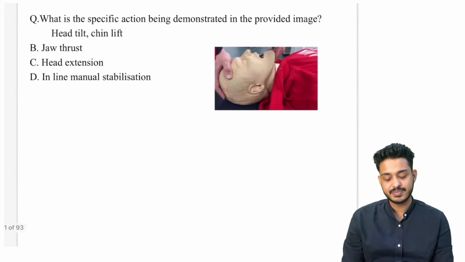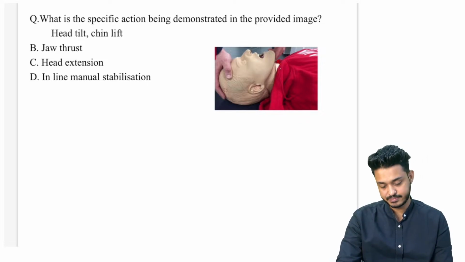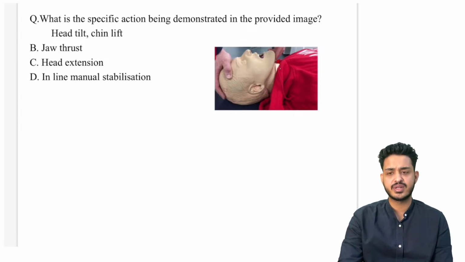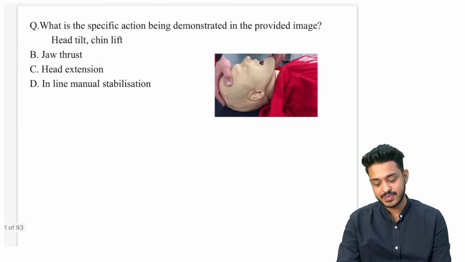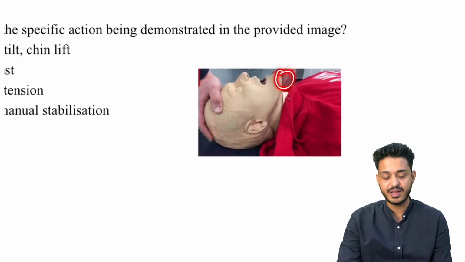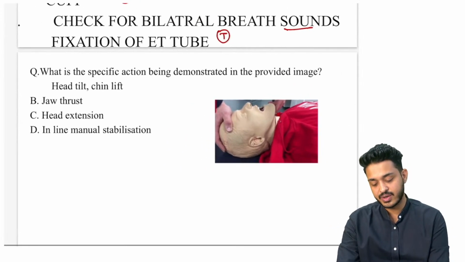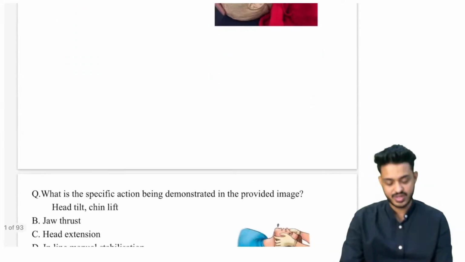Okay, what is the specific action being demonstrated in the provided image below? What is this action? Is it a jaw thrust, head extension, inline manual stabilization, or head tilt or chin lift? Yes, it is clearly visible. This person is touching the head of this particular patient. This is going to be head and chin involvement. So this is going to be your head tilt and chin lift, right?